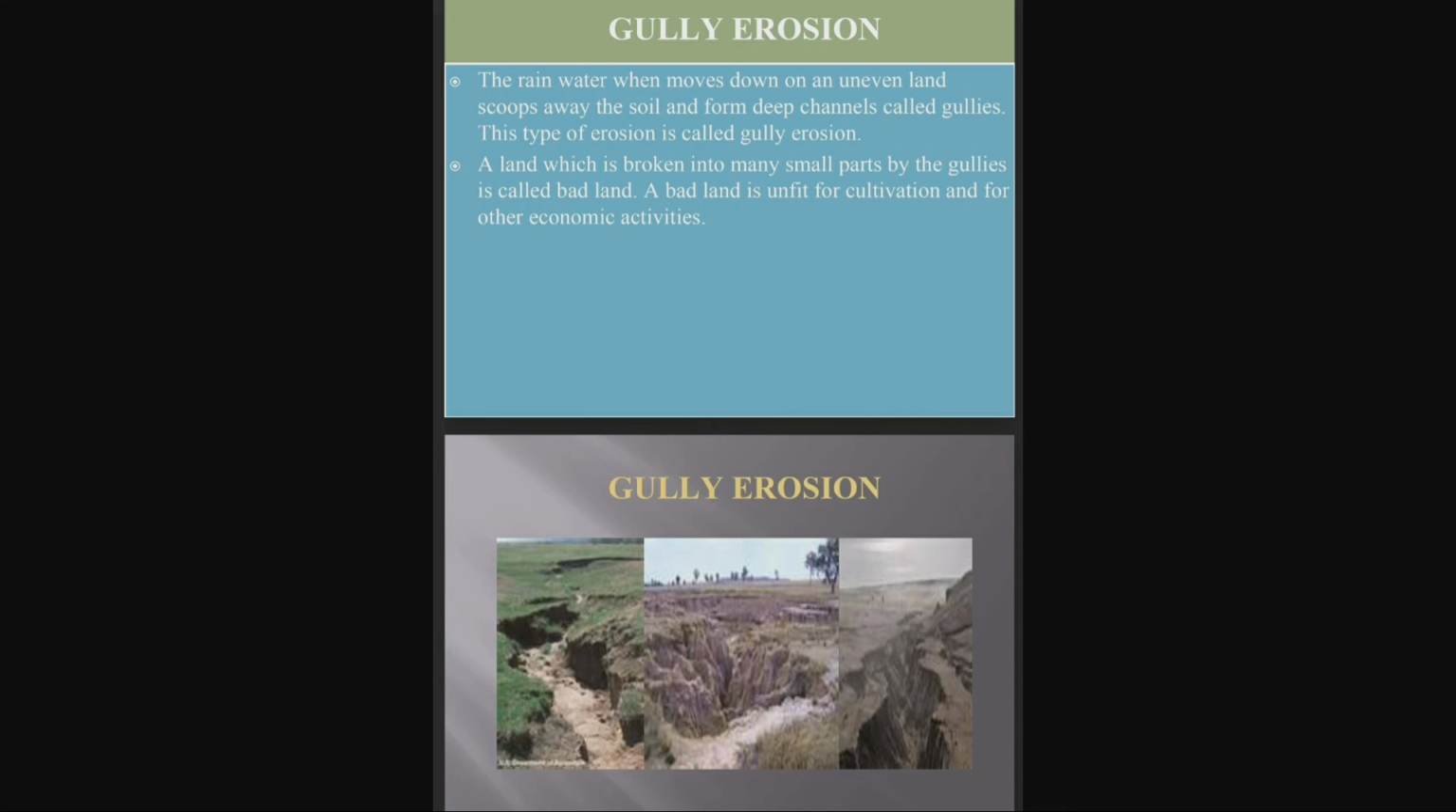A land which is broken into small parts by gullies is called a bad land. So this bad land is not suitable for cultivation and for other economic activities. So this type of area, that is a land which is broken into small parts by gullies, is unfit for cultivation and also not suitable for any economic activities.